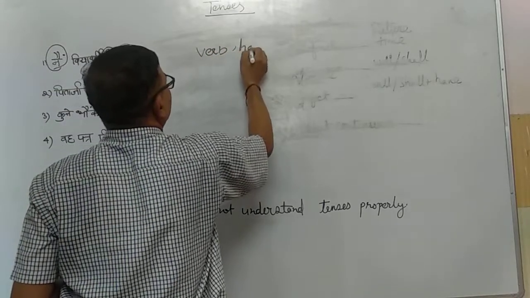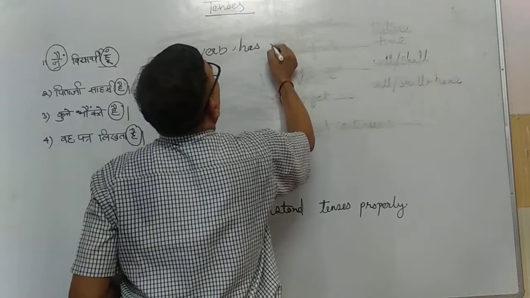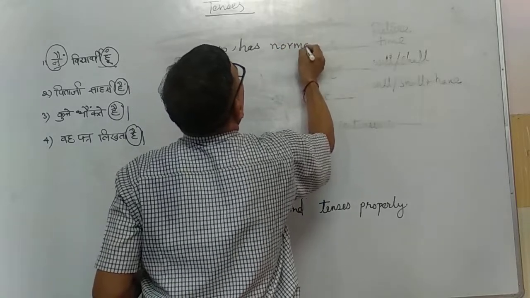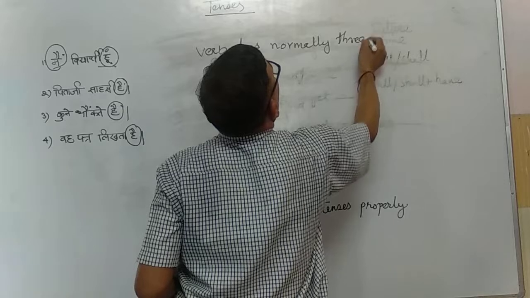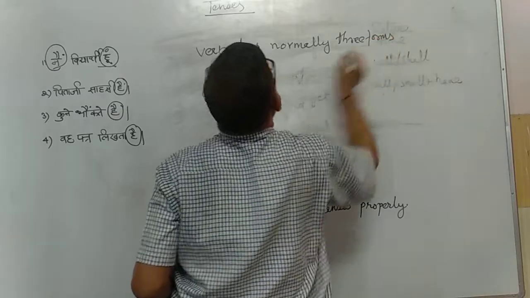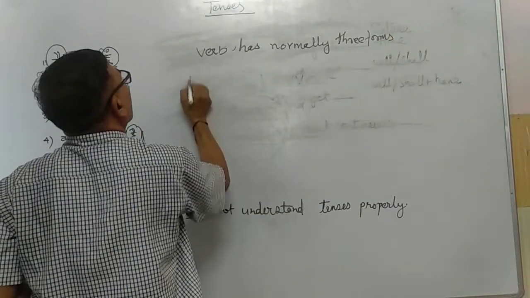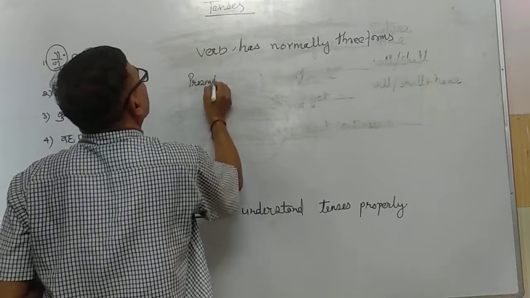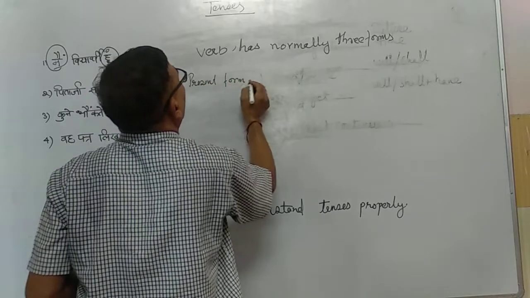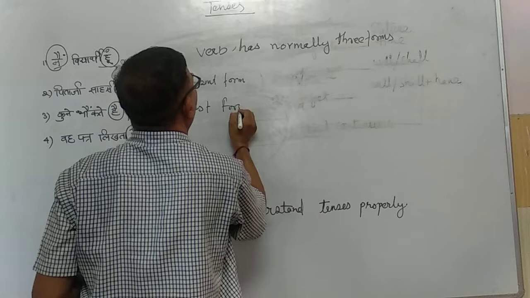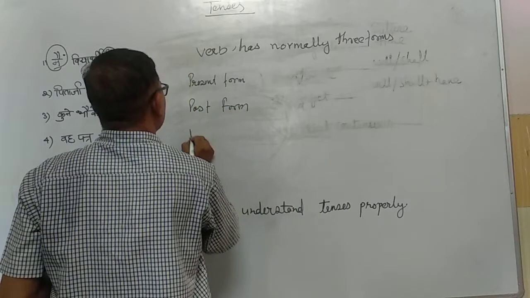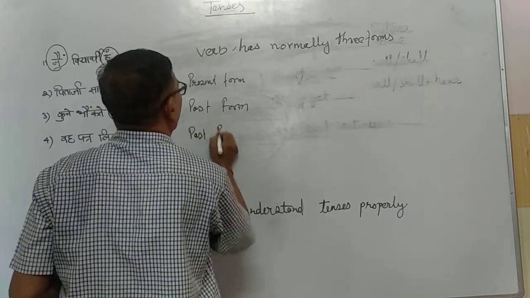A verb normally has three forms: present form, past form, past participle form.